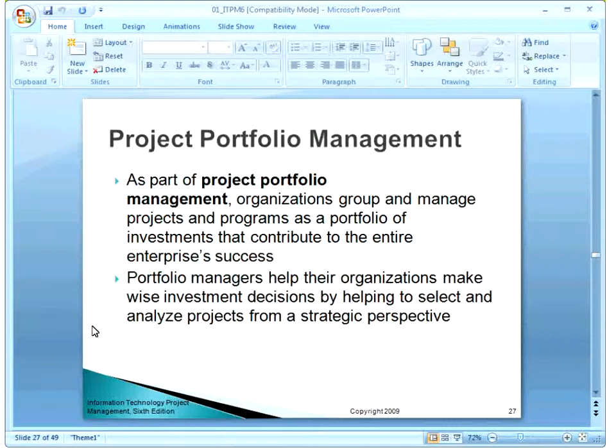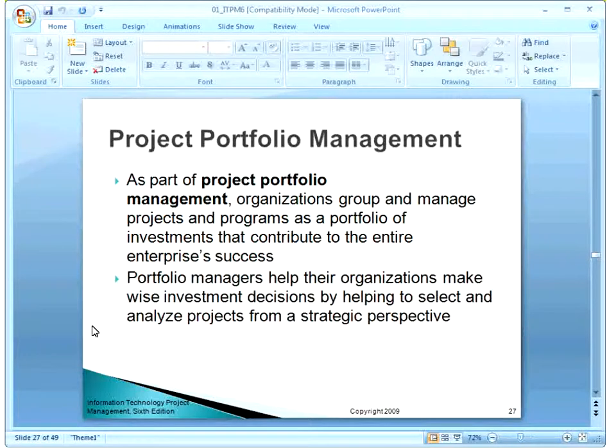When you say you are doing project portfolio management, it means in your organization there are a number of projects, and, for example, your organization can go for 3 projects at a time. You have to select which 3 projects your organization should go for. There are 8 to 10 projects, and you have to select any 3, because you have to deploy your organization's resources to develop them, and you want to have better return on investment.